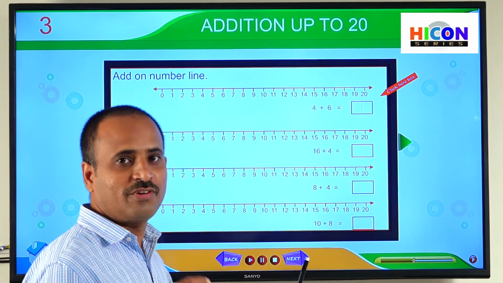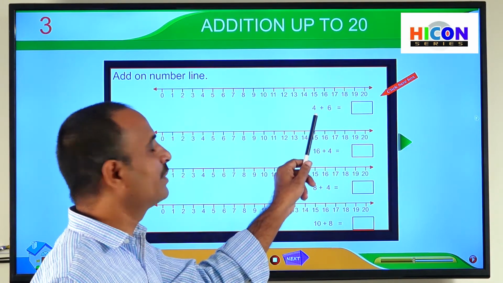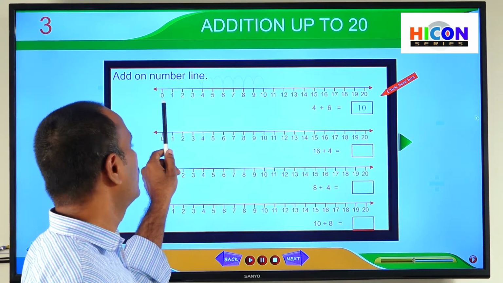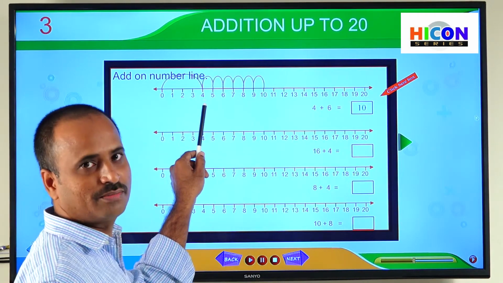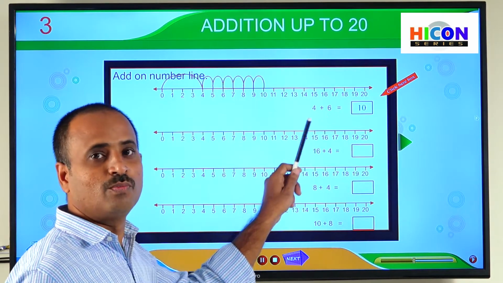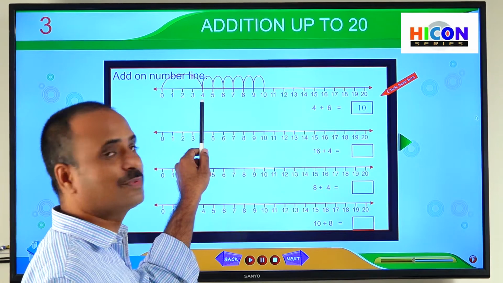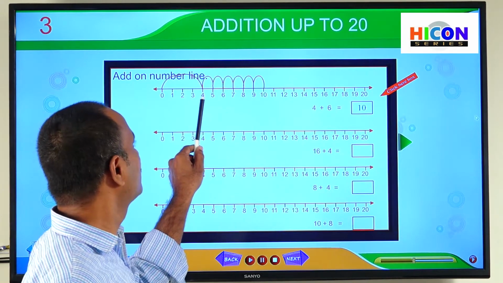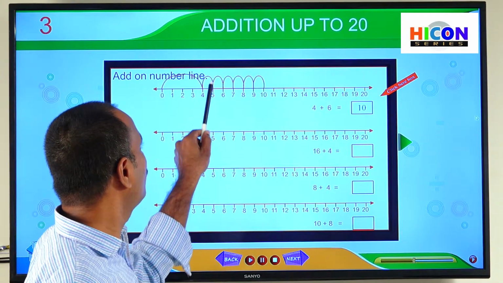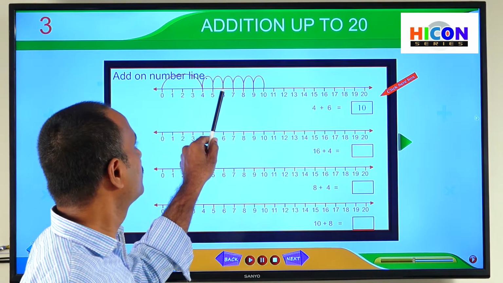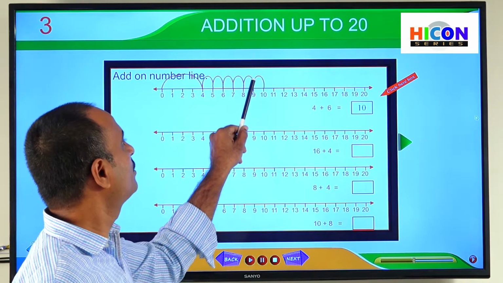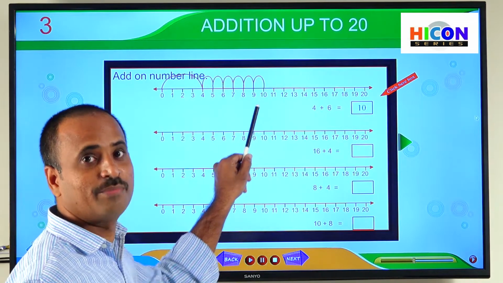So children, see the first number in the addition. The first number is 4. That means we have to move to 4 from 0. And see the second number, 6. That means we have to move forward 6 steps from the 4. So starting from 4, we have to move 6 steps. That is 1, 2, 3, 4, 5, 6. And we have reached the number 10.